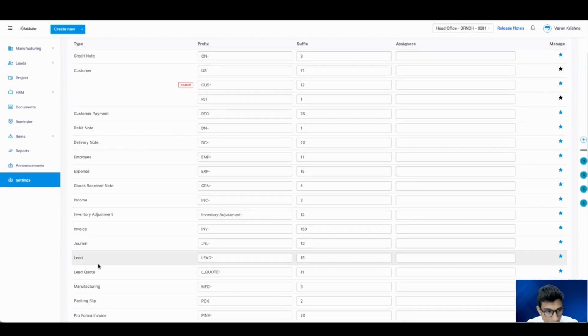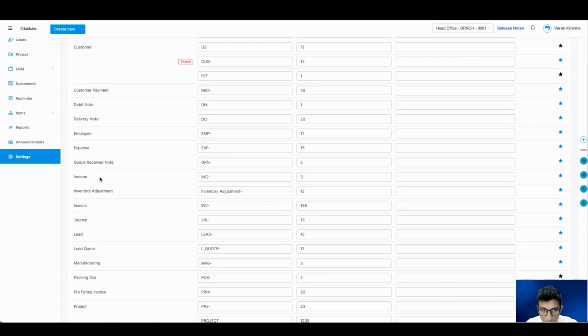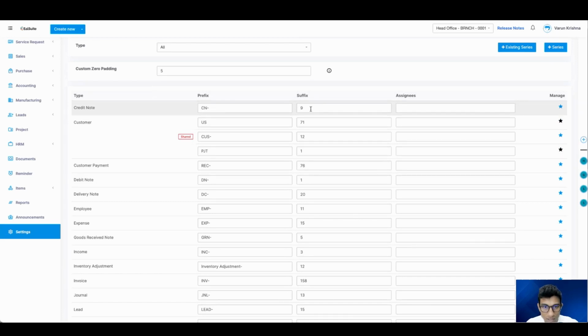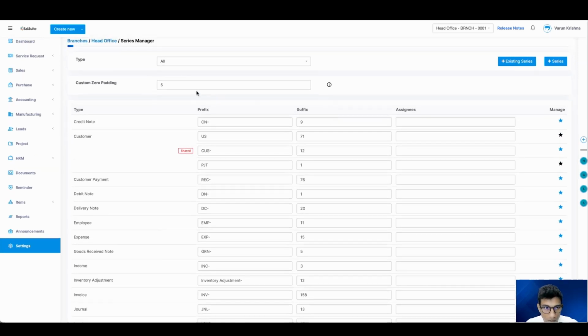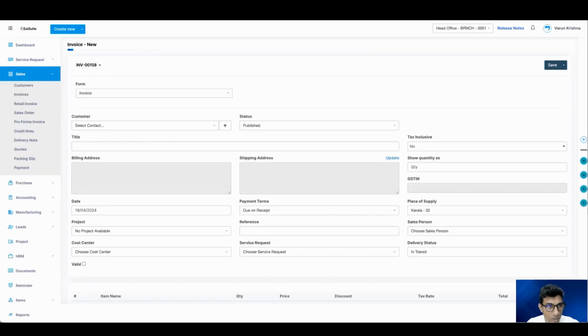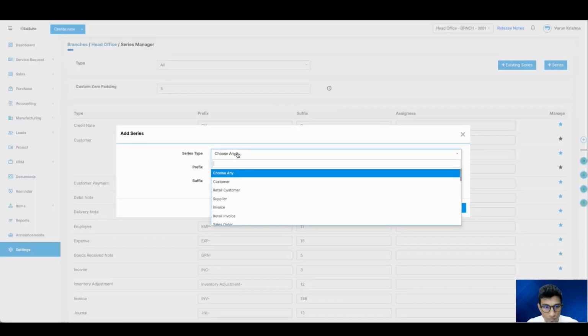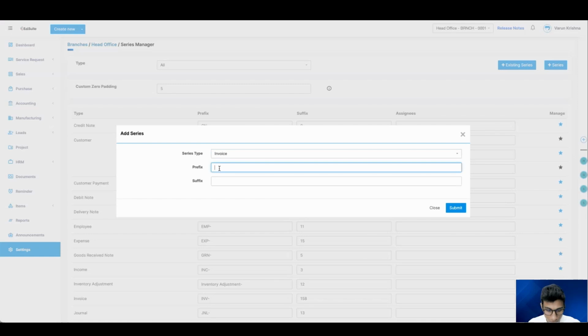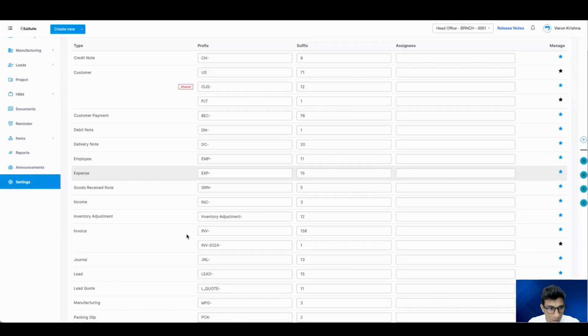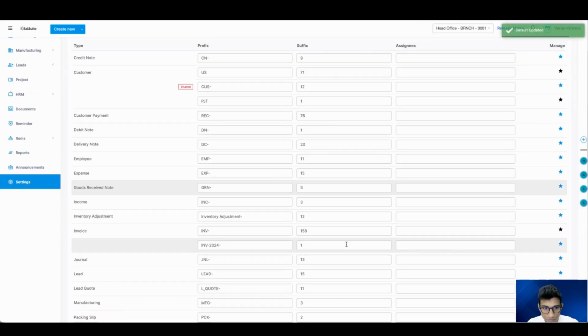We had all the different types or modules against which bills can be created, and the suffix and the prefix were given, right? So in a standard manner, if I'm creating a new invoice, the invoice number was shown like this. Okay, let me create a new series with respect to invoice, where it was like INV. Let's keep it specific for this year. And the suffix was 1. All right.